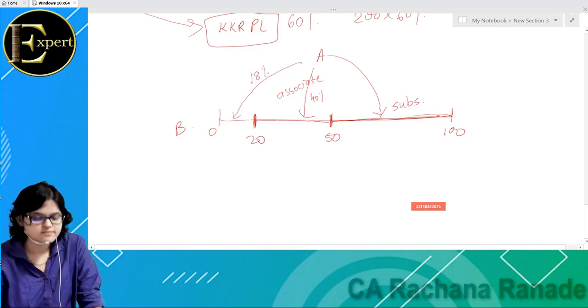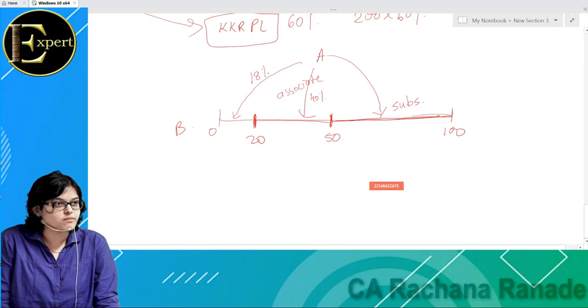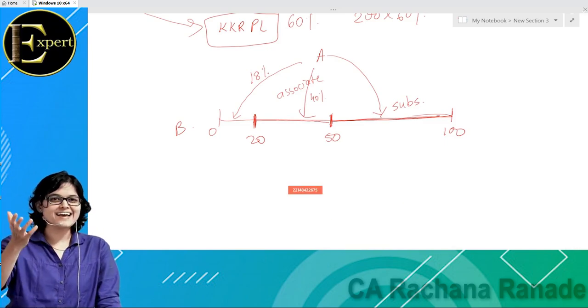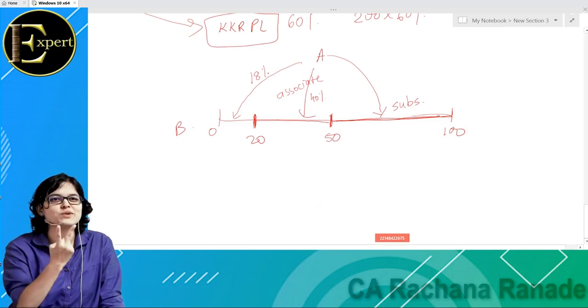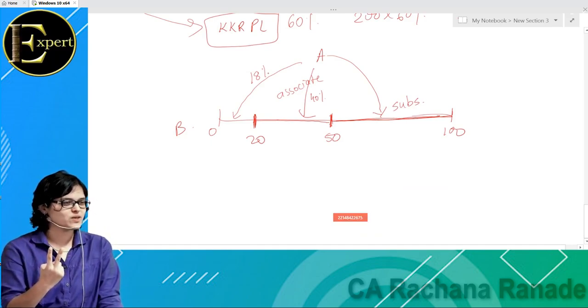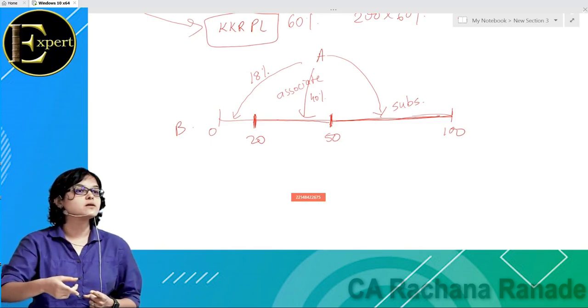It's just that A has invested in B. There's no specific name for that. Okay, so we have only two names. Which two names? Associates and subsidiaries. Without looking into all this stuff: if I'm holding more than 50%, that is a subsidiary for me. Somewhere between 20% to 50%, it's my associate. Less than 20%, nothing, no name.